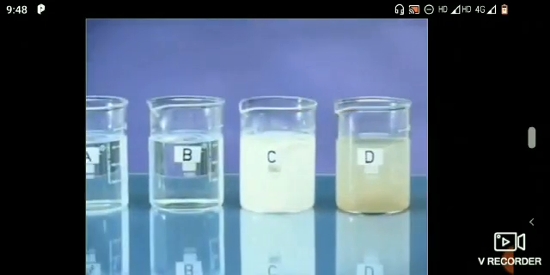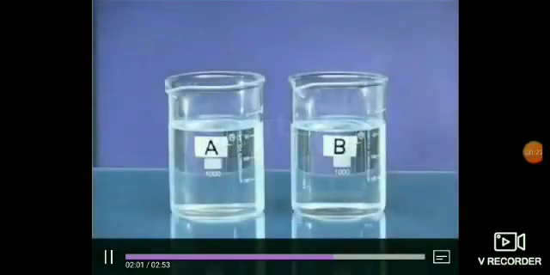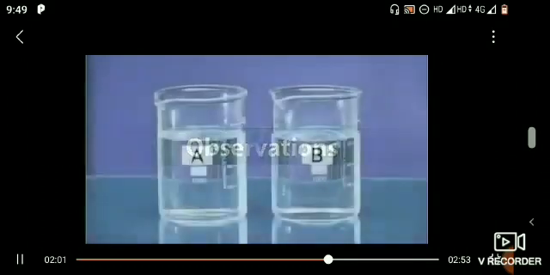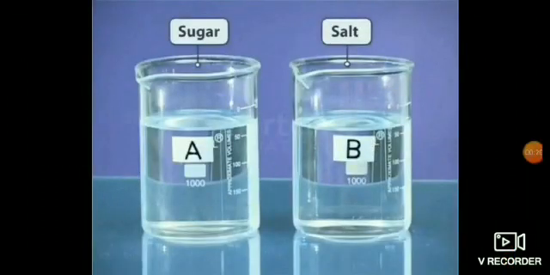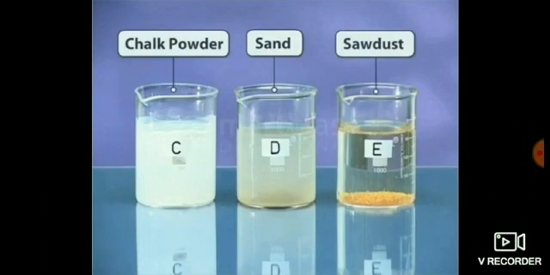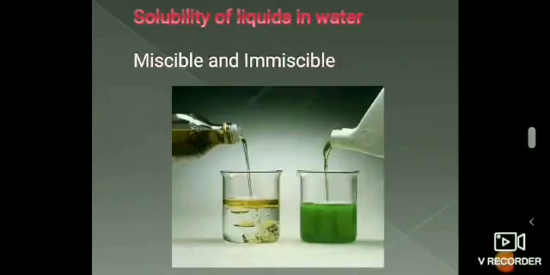Wait for a few minutes. Observe what happens to the substances added to the water. You can see that sugar and salt dissolve completely in water. Therefore, sugar and salt are soluble substances. The other substances like chalk powder, sand and sawdust do not mix with water. Hence, chalk powder, sand and sawdust are insoluble substances.